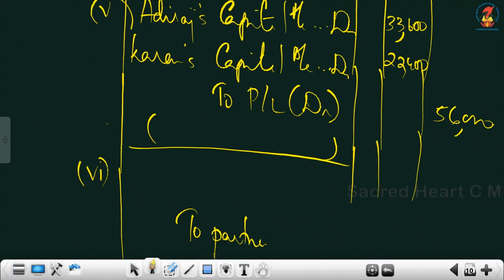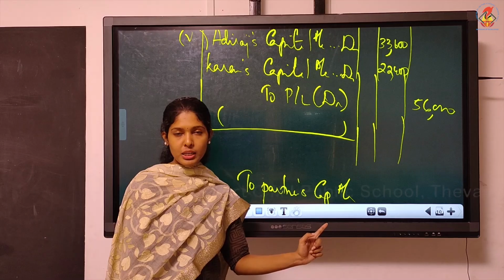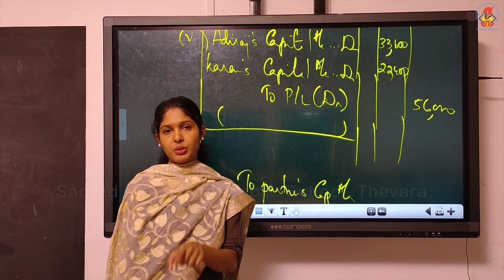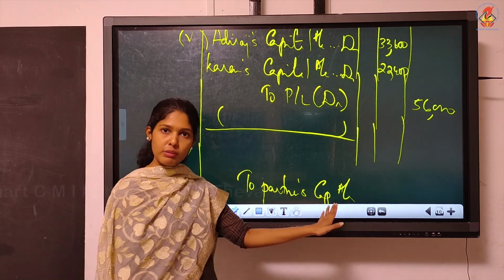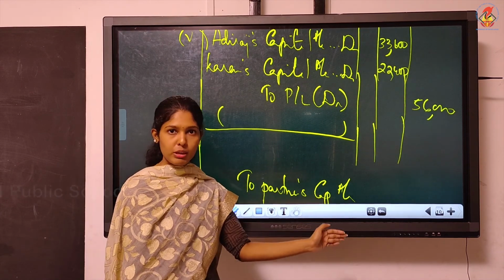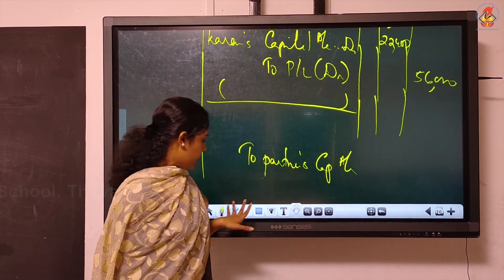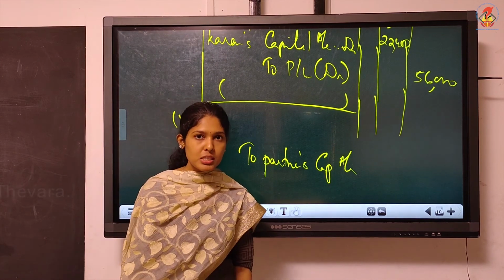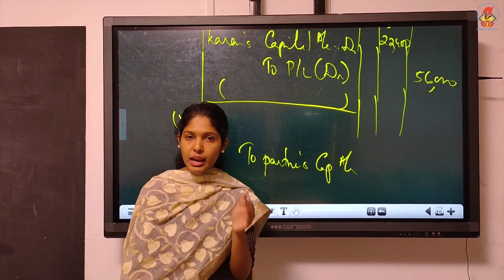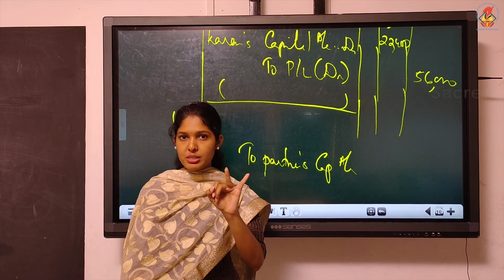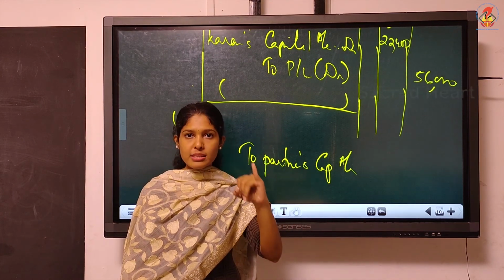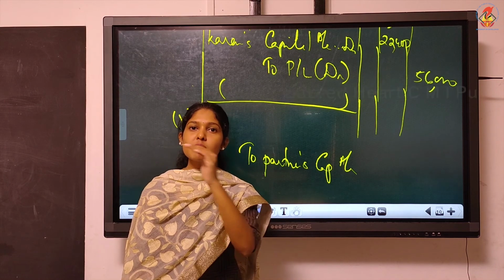We know that whenever a partner is settling a liability, what will you write? Realization debtor to partner's capital. That is how we write the journal entry when a partner settles a liability. Here, it is not a liability, it is an expense paid by the partner. Whatever it is, the partner's account will be credited, because he is paying that. Then, can we debit realization expenses account? No, you can't, because now we have closed all assets and liabilities. That means balance sheet items we have closed.